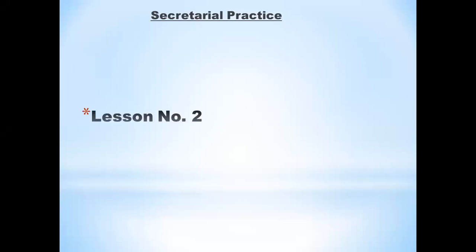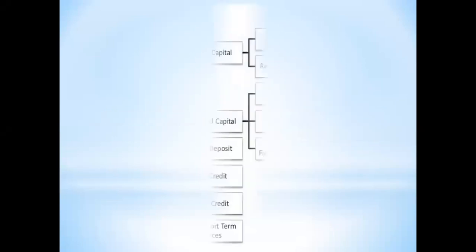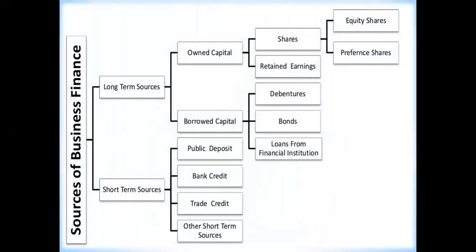So, we are continuing with our second lesson. As you all have seen, we have finished ample topics in that lesson. So, just a quick revision of what topics we have finished. We were at sources of business finance. Two types of sources are available, long-term sources and short-term sources.